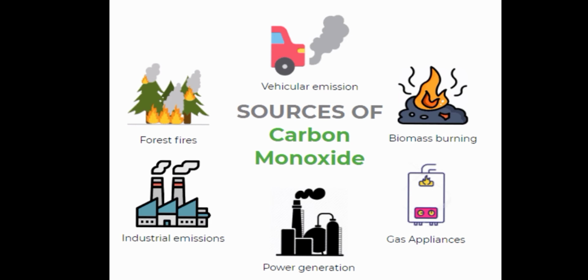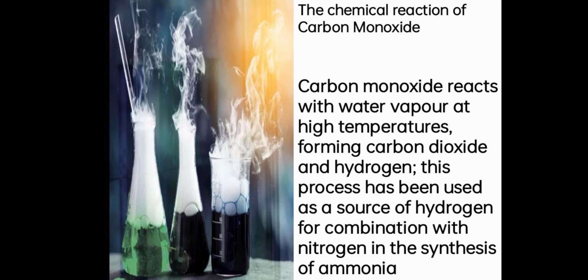Sources of carbon monoxide: vehicular emissions, biomass burning, gas appliances, power generation, industrial emission, forest fires. Reaction of carbon monoxide. Carbon monoxide reacts with water vapor at high temperatures, forming carbon dioxide and hydrogen. This process has been used as a source of hydrogen for combination with nitrogen in the synthesis of ammonia.